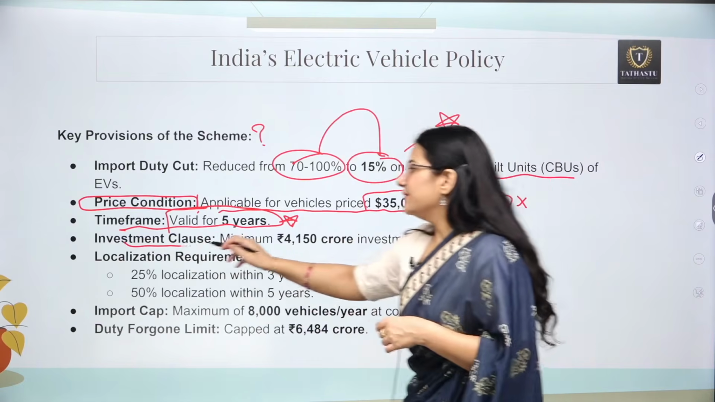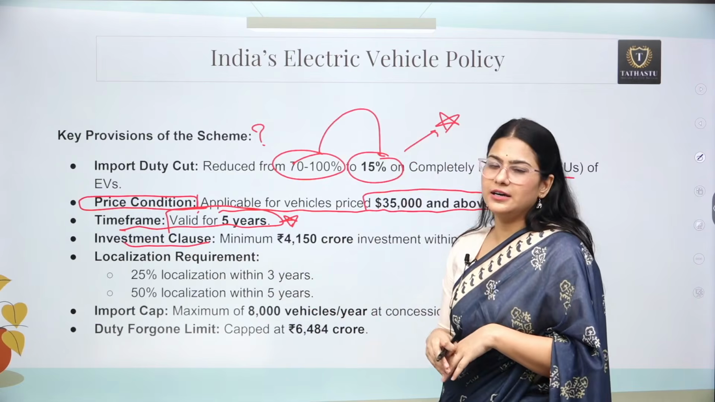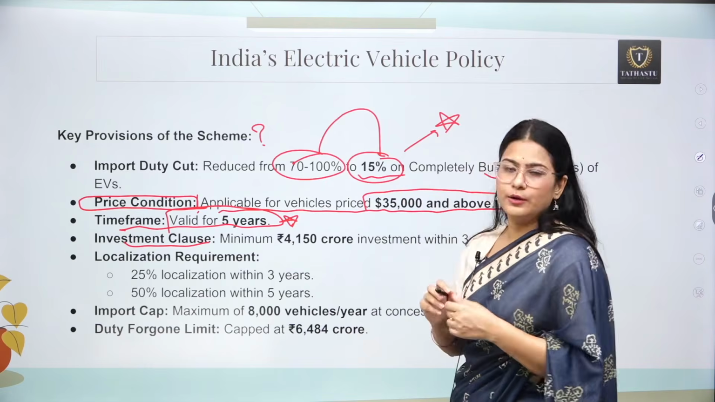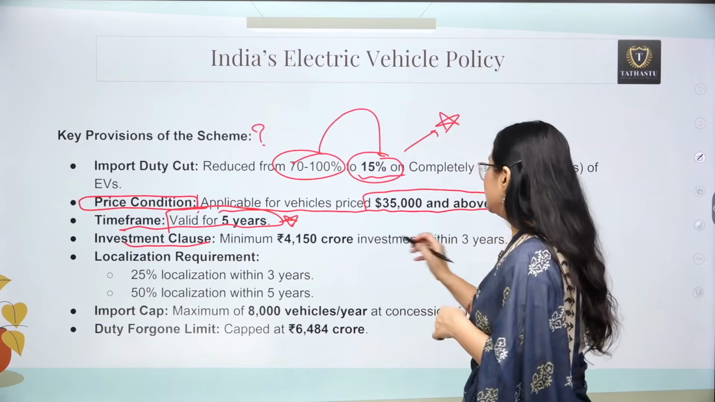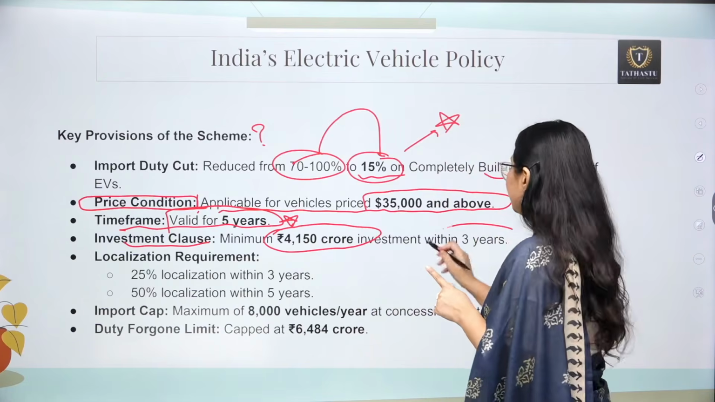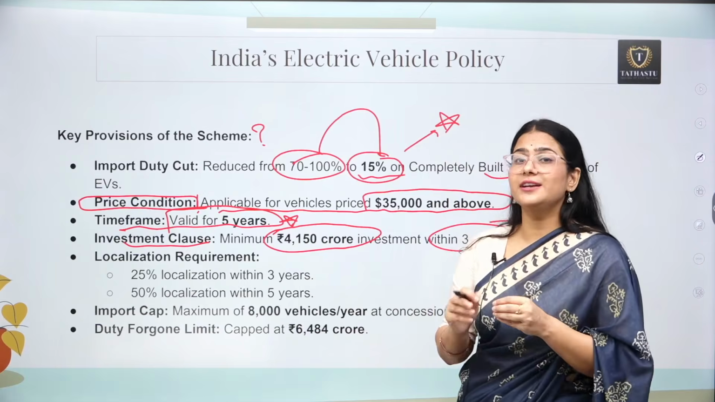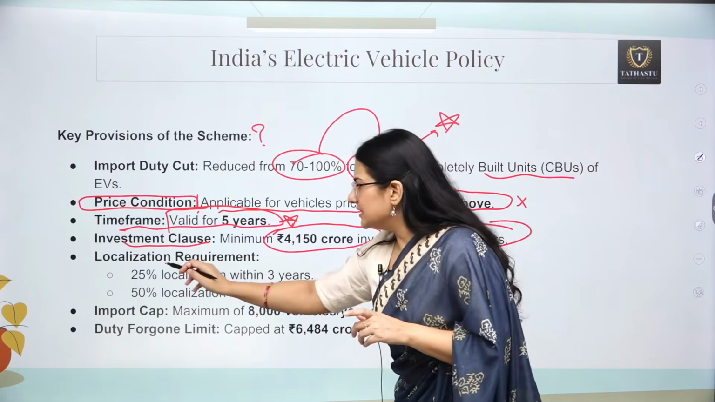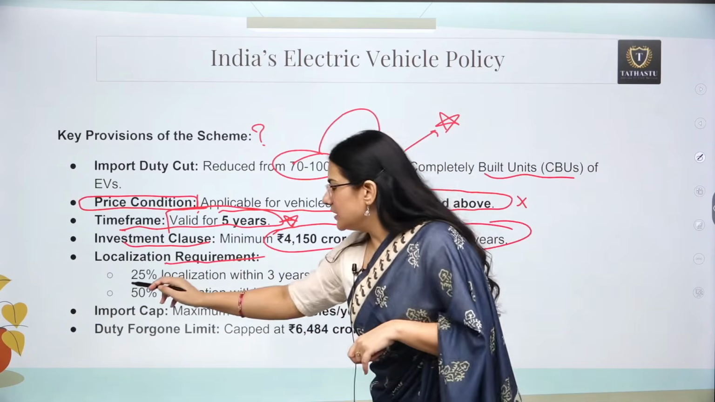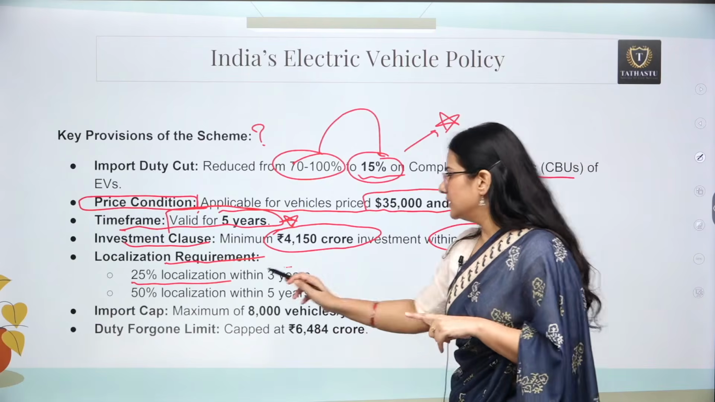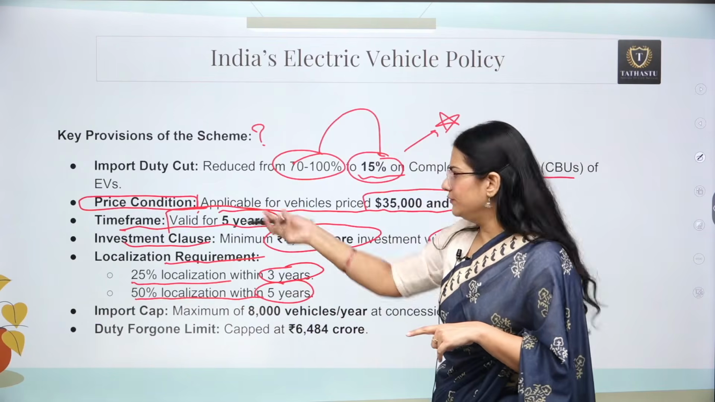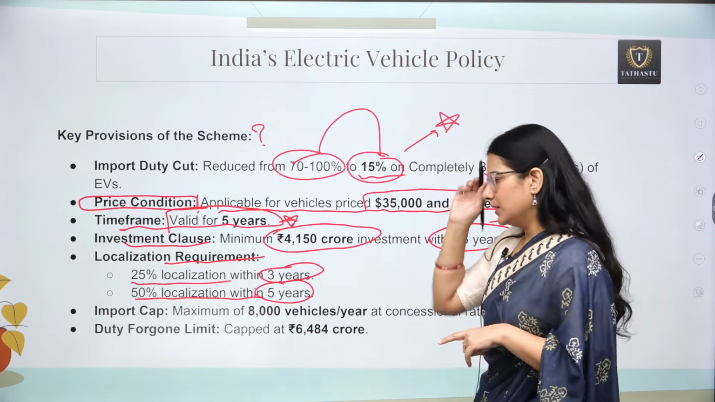Now, there is an investment clause also. The foreign electric vehicle can enter India at such a small import duty, but they need to have an investment of 4,150 crore rupees within 3 years. So within 3 years they need to invest this money. Obviously, there is a localization requirement also. The moment they are here, they need to have 25% localization within 3 years and 50% localization within 5 years, and 5 years is the time frame in which they can import their vehicles.